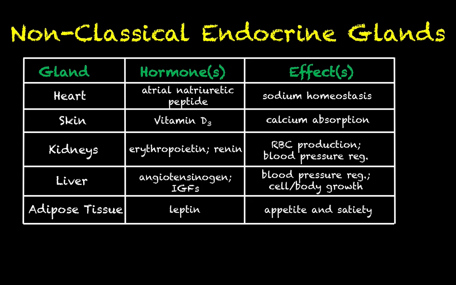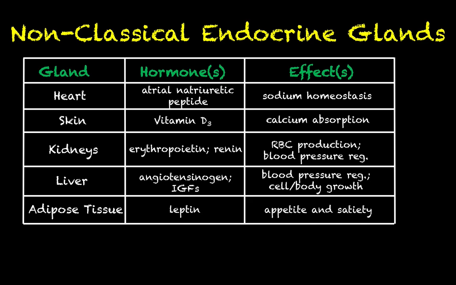If you go back to that slide where we defined what a hormone is and what an endocrine gland is, you have to remember the definition of an endocrine gland is any cell, group of cells, any tissue, any organ that synthesizes and secretes a hormone. The heart, the skin, the kidneys, the liver, yes, making hormones may not be their primary responsibility, but they still do it. So therefore, we still ascribe some endocrine activity to them.